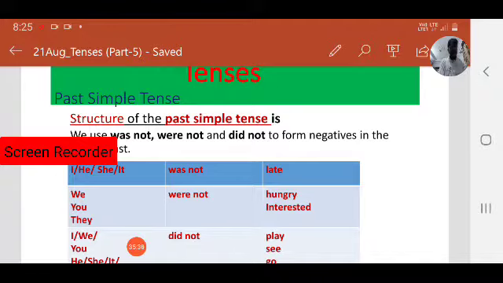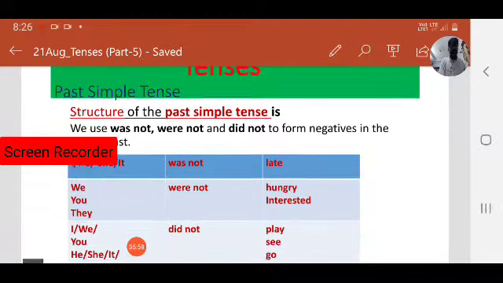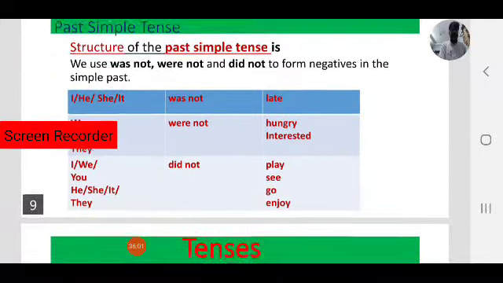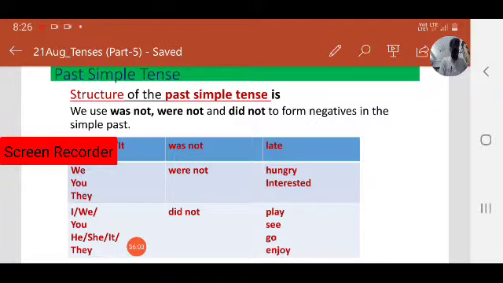For the subject we, first form plural: we were not hungry. At that time in the past, we were not hungry. You were not interested. They were not interested. That is past status.